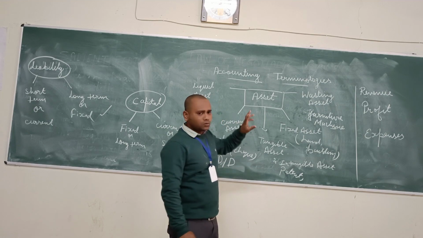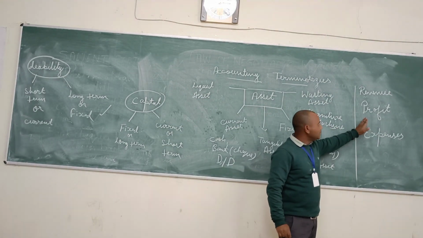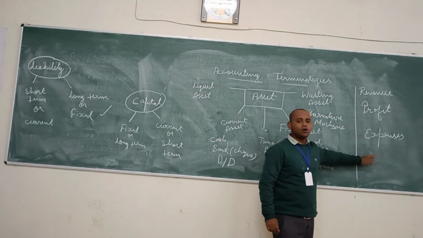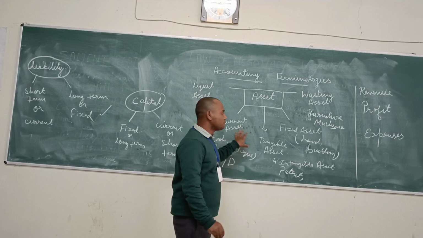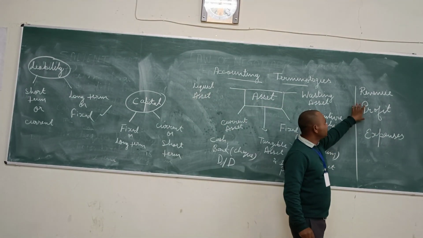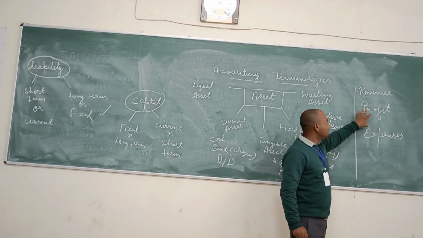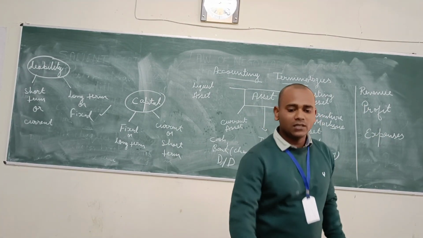So there are also three main terminologies which are being used in accounting, that is your revenue, profit and expense. So whatever I had discussed, these are the basic terminologies. Now the three basic terminologies are also here: revenue, profit and expenses. Just I am giving you an example.